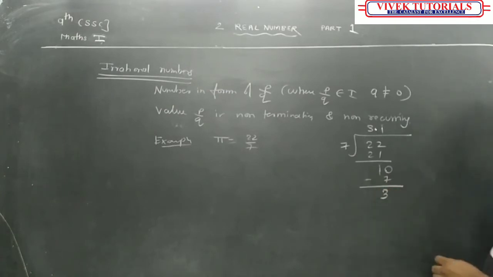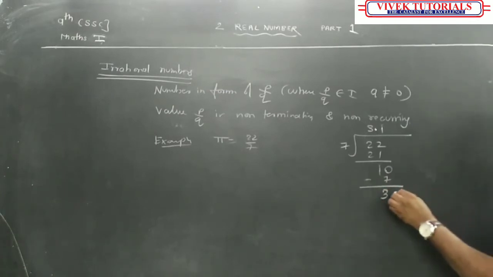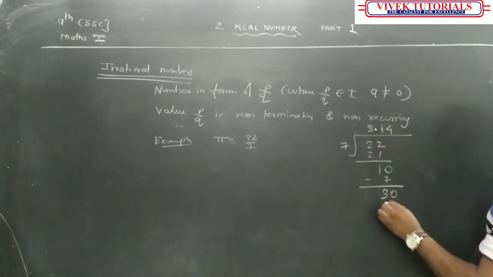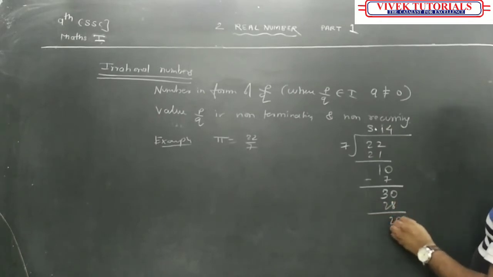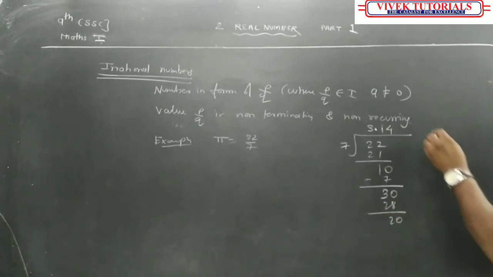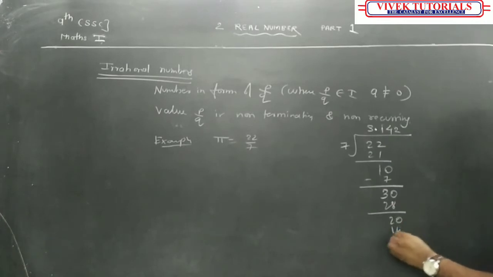Subtracting, we get 3. Now it becomes 30. 4s are 28. 2 is left. 7 2s are 14. 6 is left. 6 means I am going to take 0.